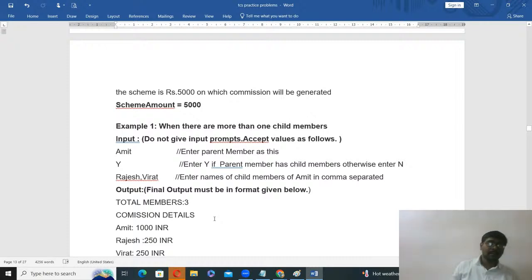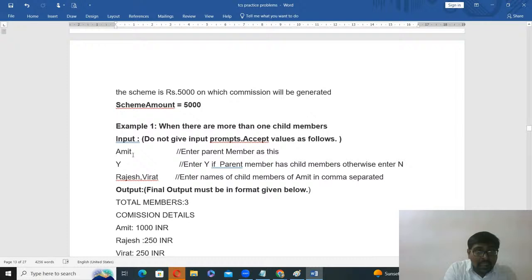I will explain. When there is more than one child member, do not give input prompts, accept values as follows. What is the meaning? Input prompt in the sense of messages like enter a value, enter b value, such messages are not required. Directly read the value.